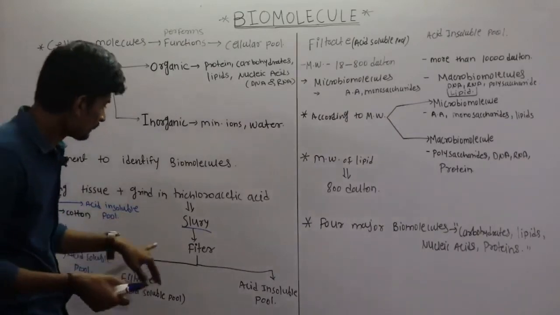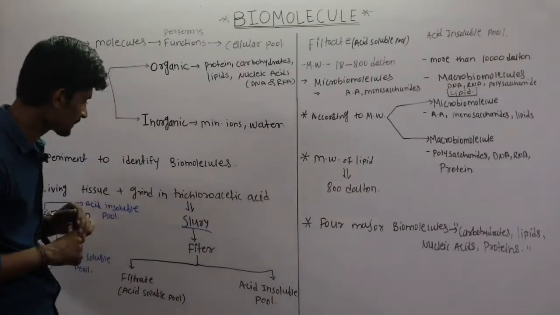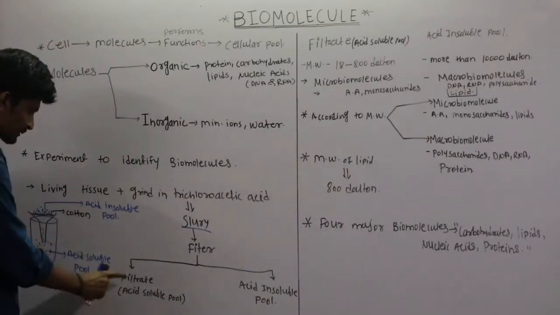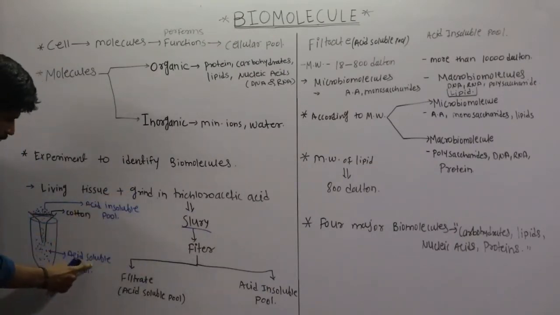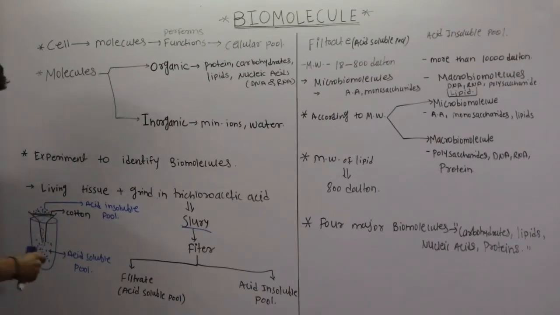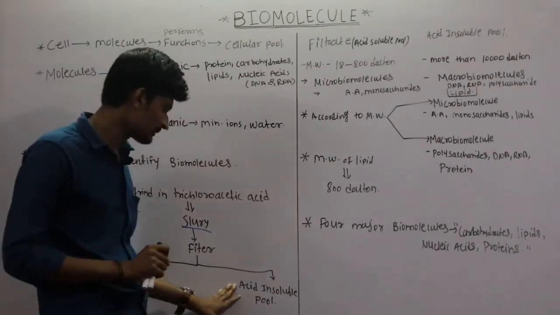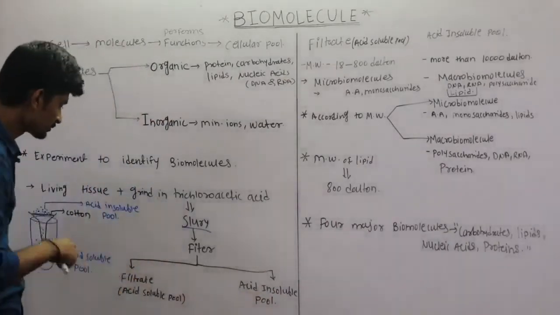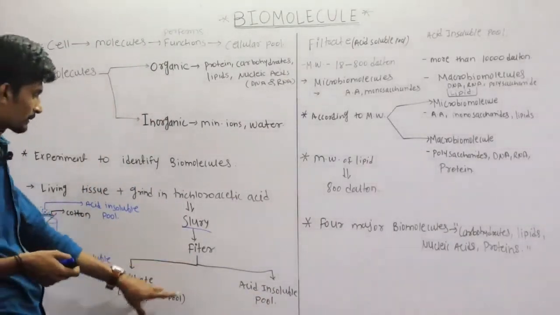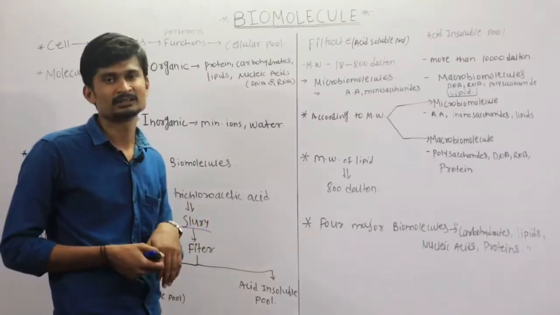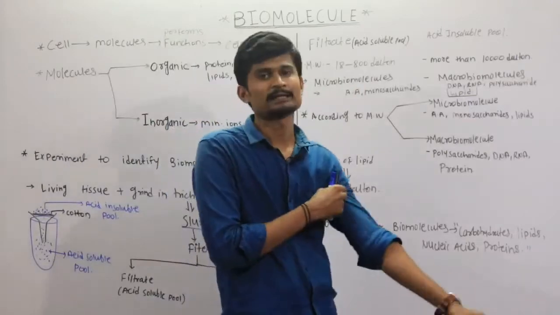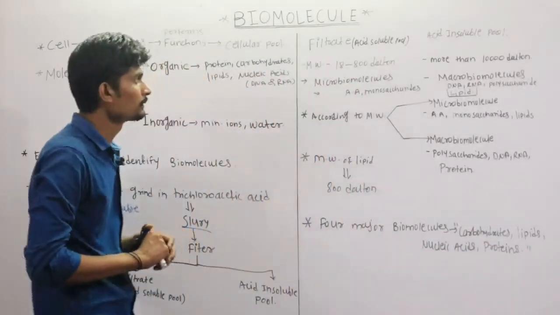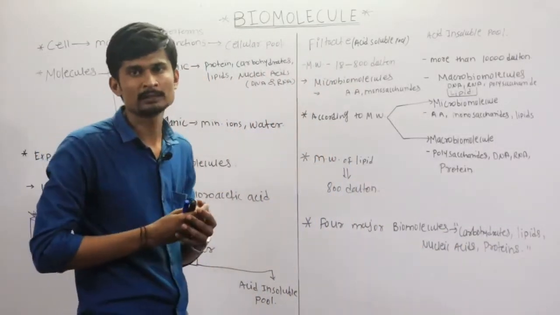Simple. So after the filtration we get two parts: the filtrate, which is called the acid soluble pool, meaning the part which settles down into this tube, and the other one is the acid insoluble pool, which is not filtered. Now what is the difference between the acid soluble pool and the acid insoluble pool?